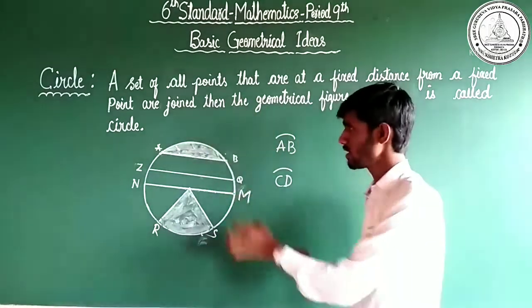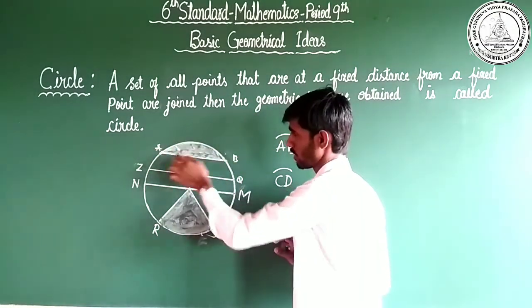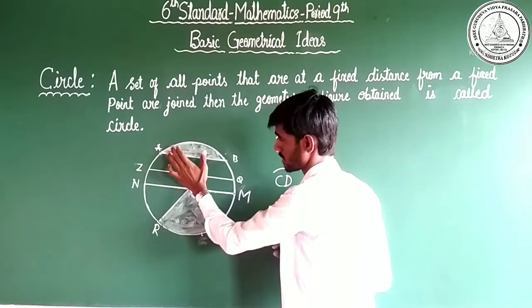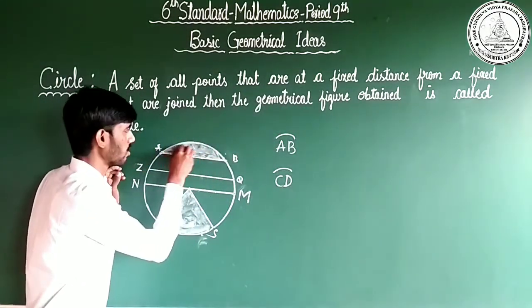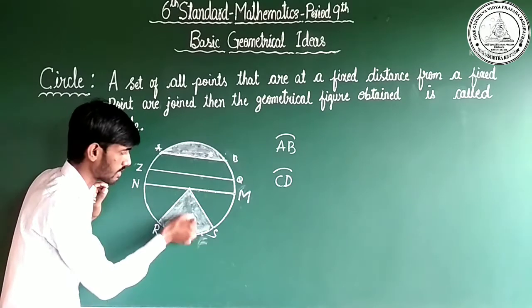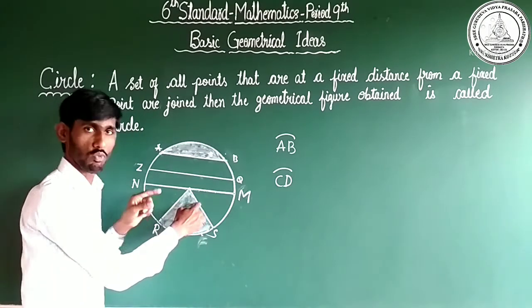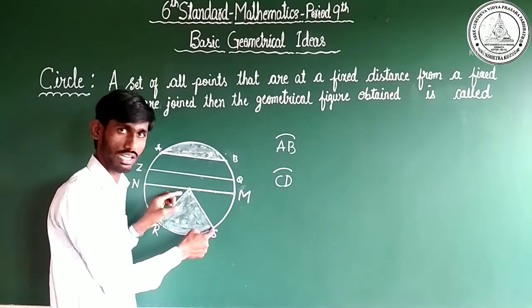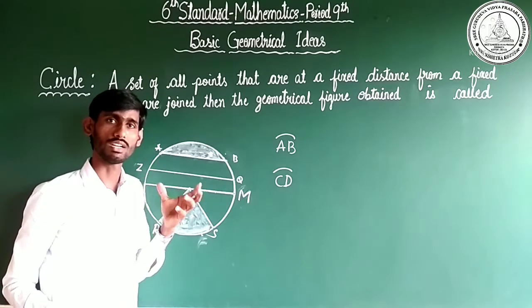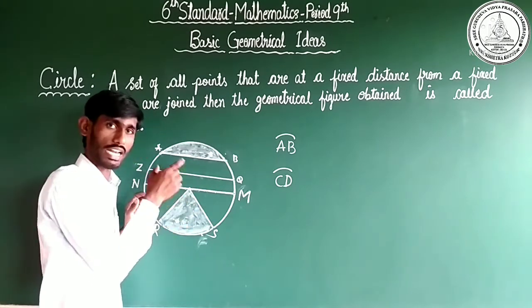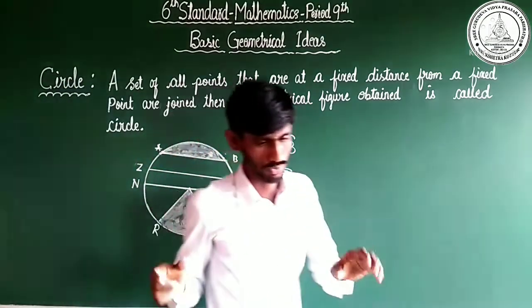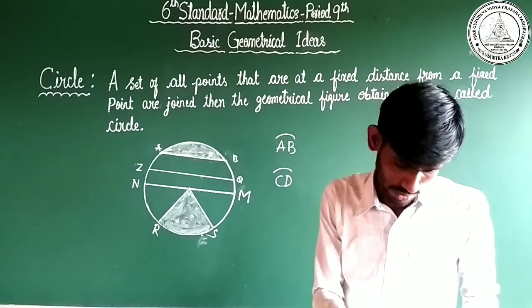Once again, this is an arc, this is a chord, this is a diameter, this region we call a segment, this is a sector. If it is one line from the center to the boundary of the circle, we call it a radius. If more than one, we call them radii. Okay, dear children, this is some information.